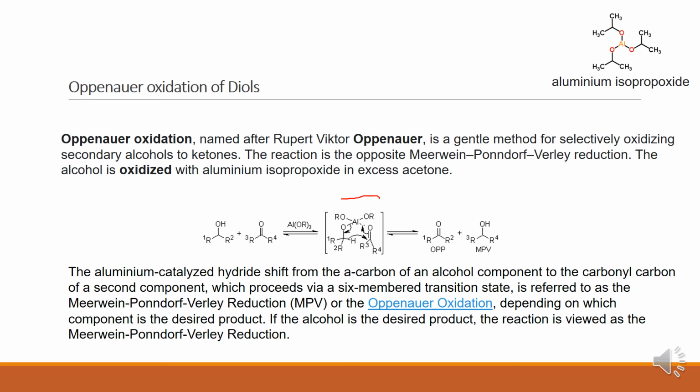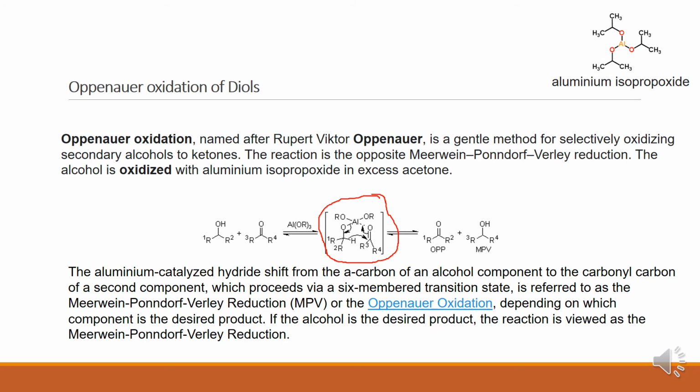This conversion takes place via a six-membered transition state. It is referred to as Meerwein-Ponndorf-Verley reduction, MPV, or the Oppenauer oxidation. Both take place, oxidation as well as reduction.